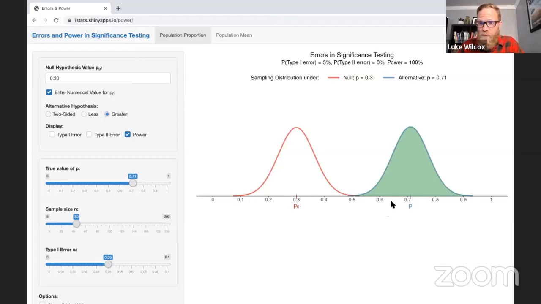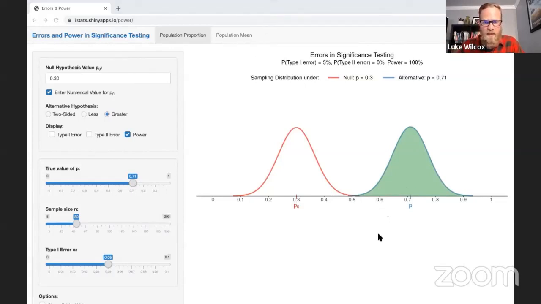If the true proportion of the seniors that have senioritis is 70%, I sure hope our significance test will be able to detect that by rejecting the null hypothesis. So the idea here is that the alternative value is getting farther and farther away from the null value, right? Which is increasing our chances of making a good decision. So that's number three, is to increase the distance between the null and the alternative values in our hypotheses.